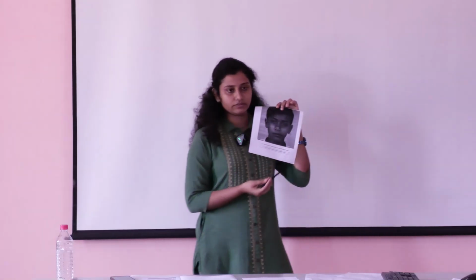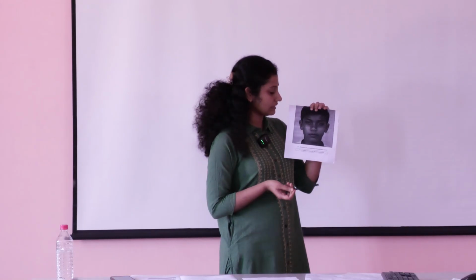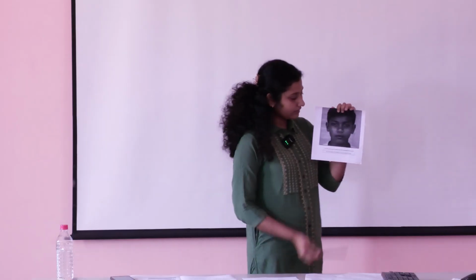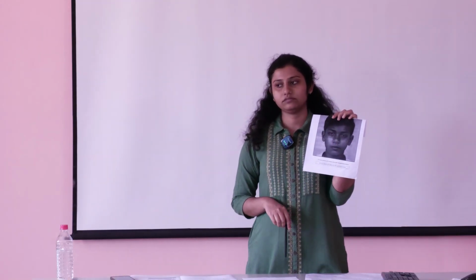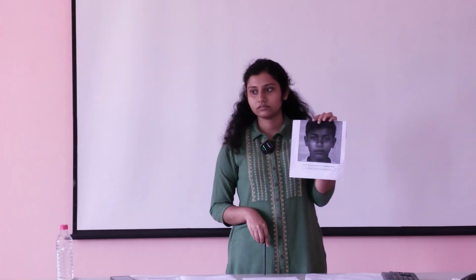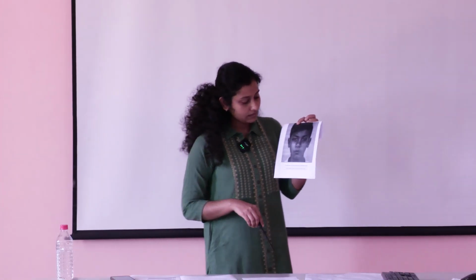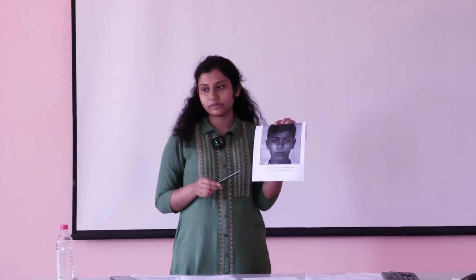For this, let's take this person as ABC, okay? Though it's a male, but let's consider it for now. And anyone can say what can be the identification mark, or what are the identification marks? The moles. So our main aim is to identify the person.